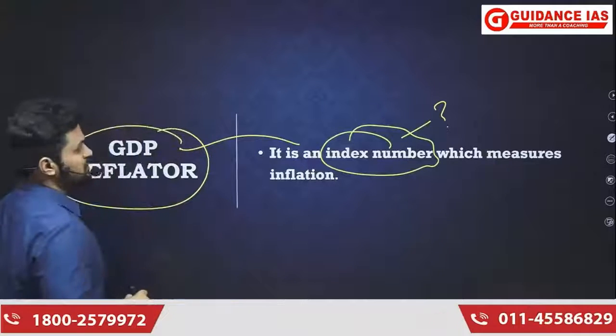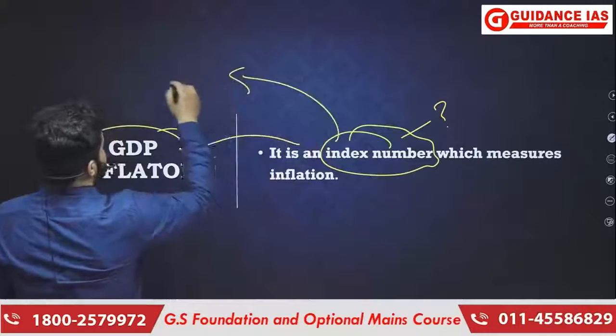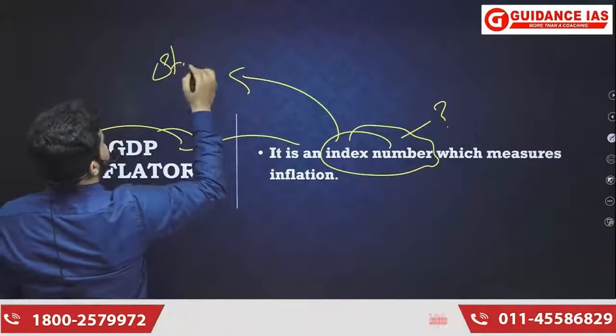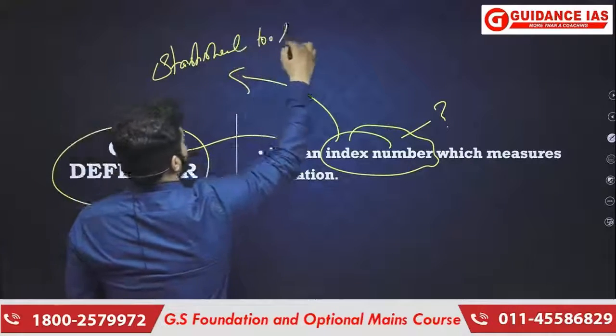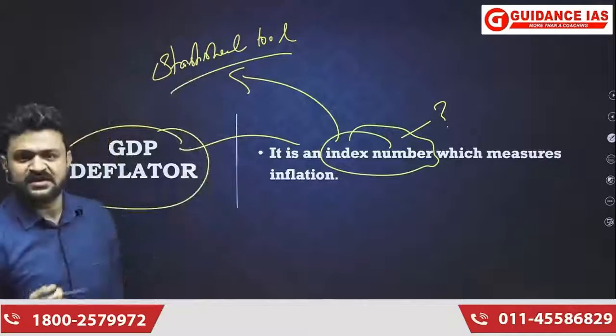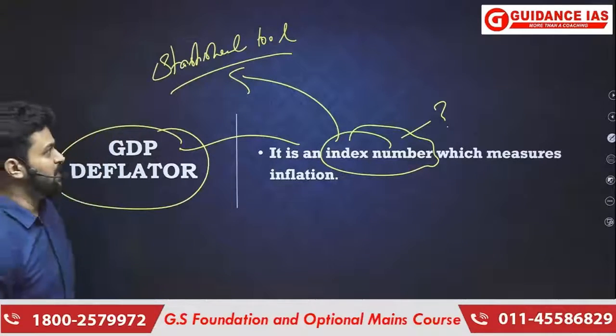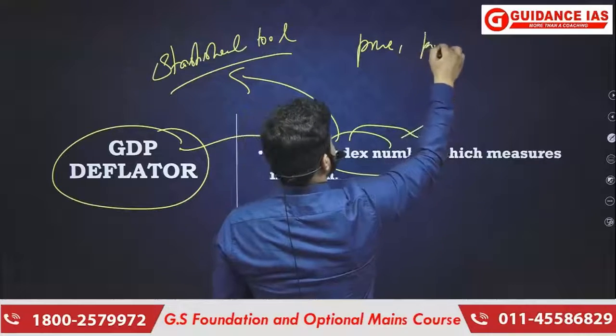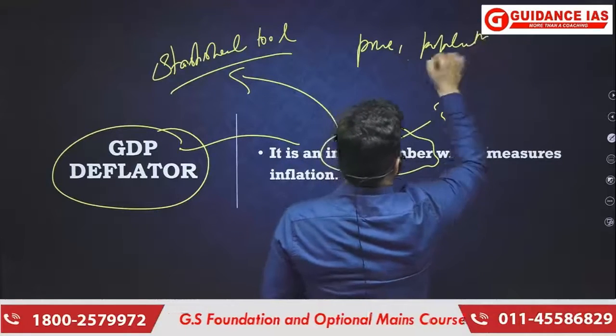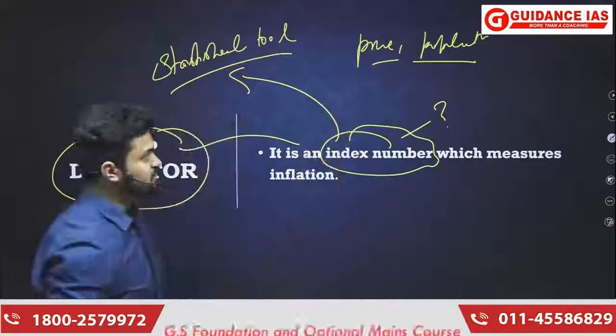An index number is nothing but a statistical tool, a tool in statistics, a statistical tool to measure change in any variable. That variable can be price or population, or any variable.